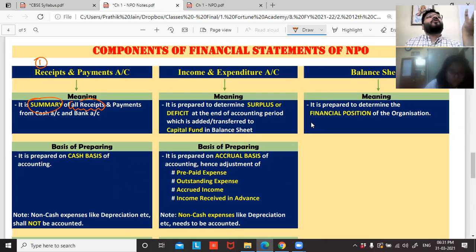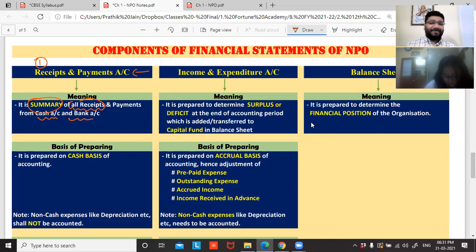So what is the source of preparing your receipts and payment account? Cash account and bank account. I can prepare my receipts and payment account only if I have my cash account and bank account. Anybody who says that I still don't know what is cash account and bank account, you're invited to my 11th standard class, which I'll start in July month.